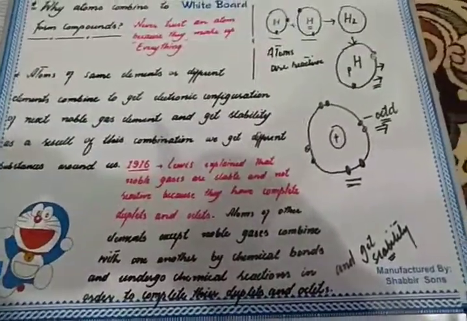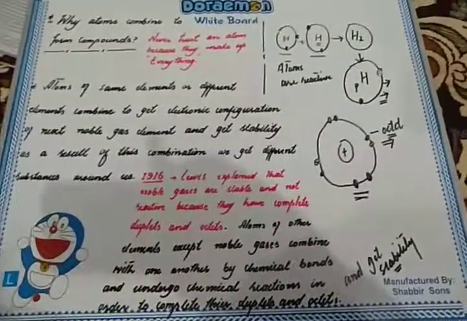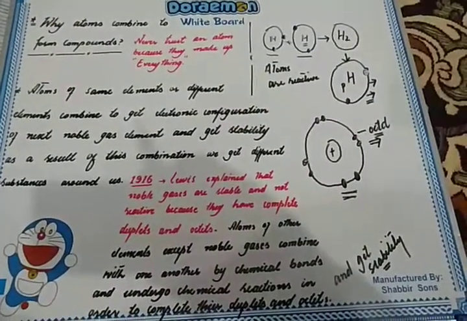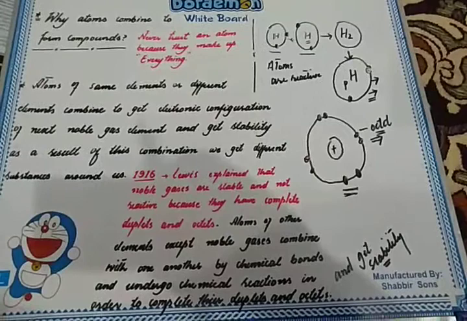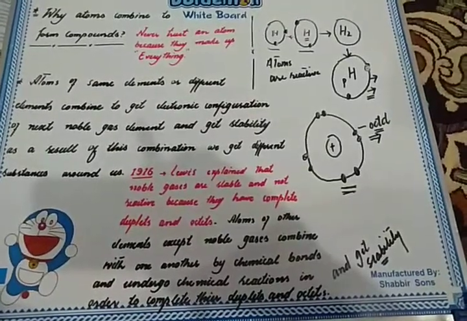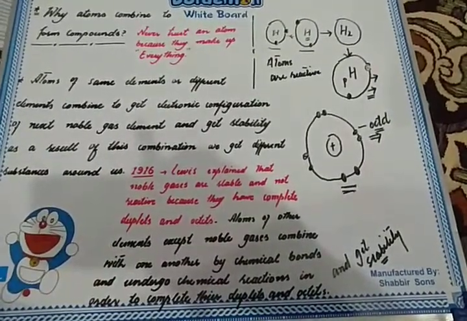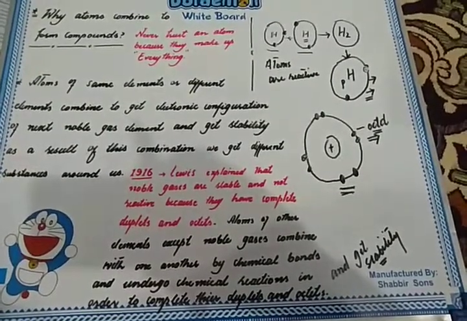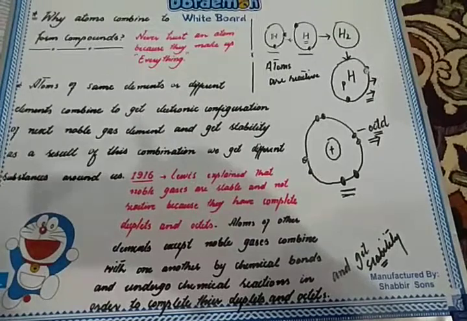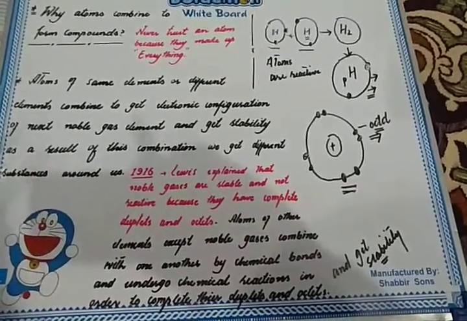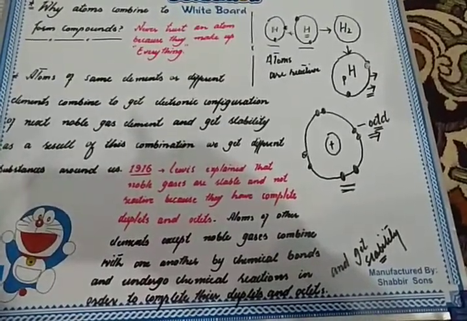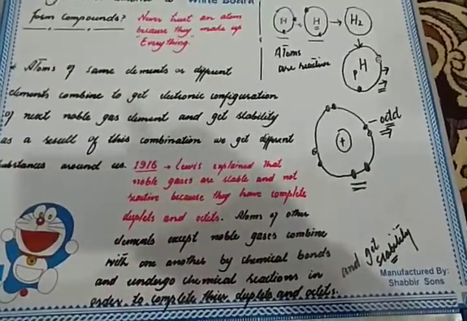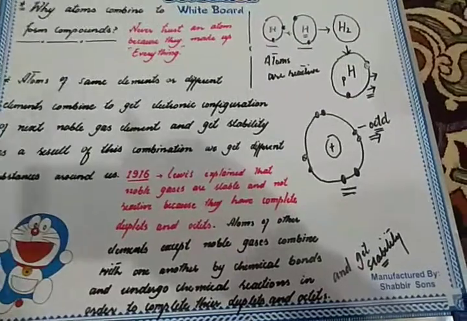So next time whenever you are asked in an exam why atoms combine to form compounds, this will be the answer: atoms combine with each other or chemically react with each other in order to get stability and become peaceful. And this is the thing that was discussed in this video.